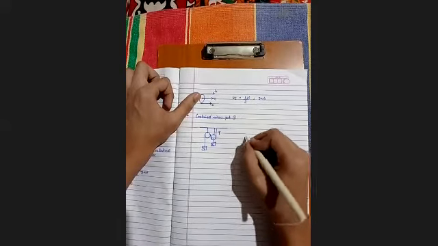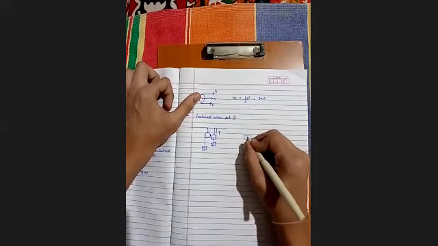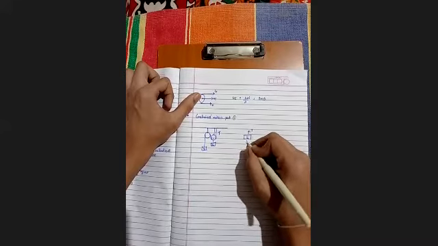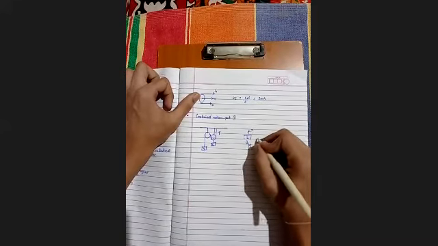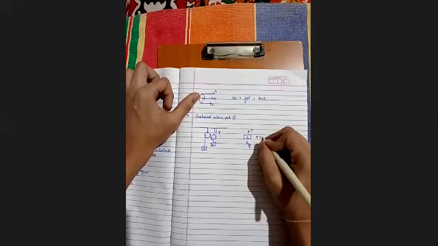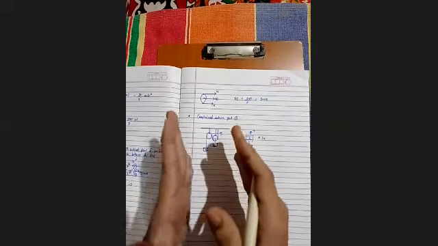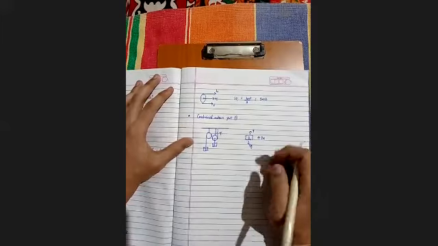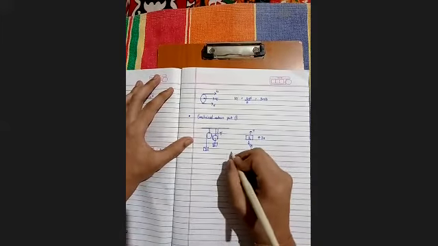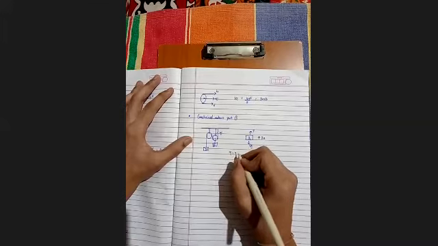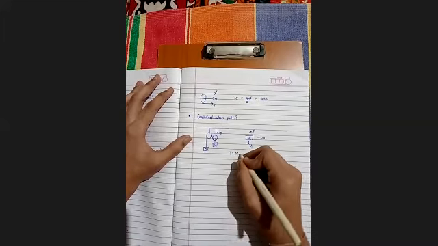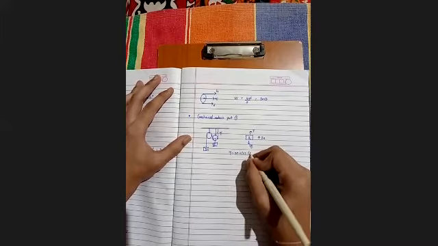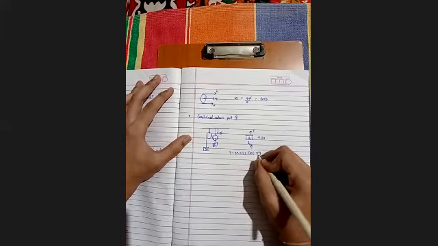FBD of the 2 kg block: tension at the upper side, and 2g, as the mass is equal to 2, is 2g, and 2a as the string releases, and the 5 kg block is at greater weight than the 2 kg block. So we'll be getting T minus 20 is equal to 2a, and it will be equation 1.